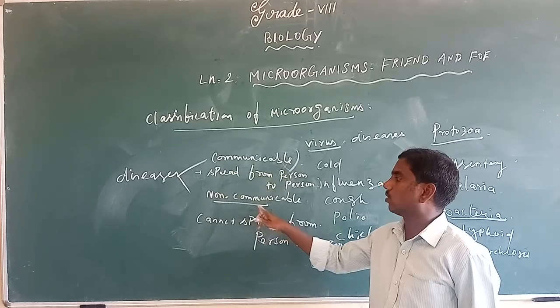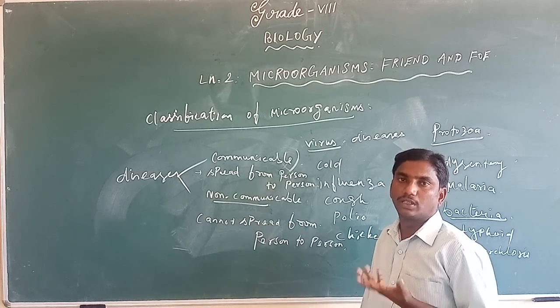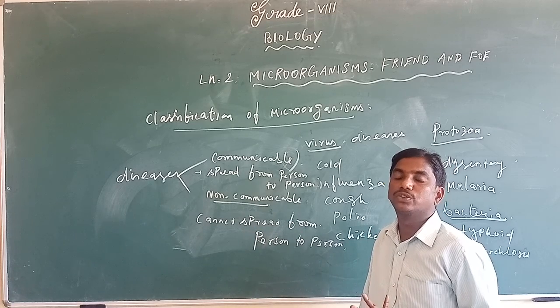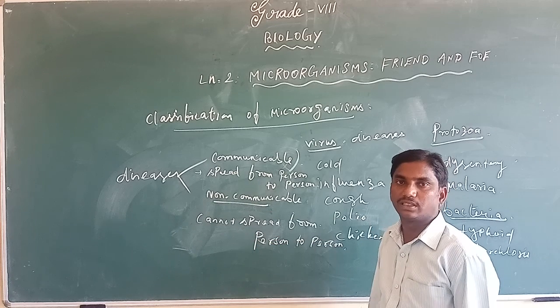That is called non-communicable disease. For example, heart attack and pressure or sugar. So these are considered non-communicable diseases.